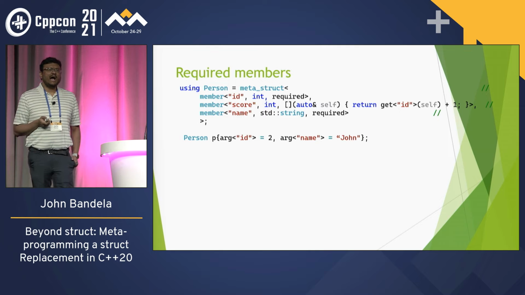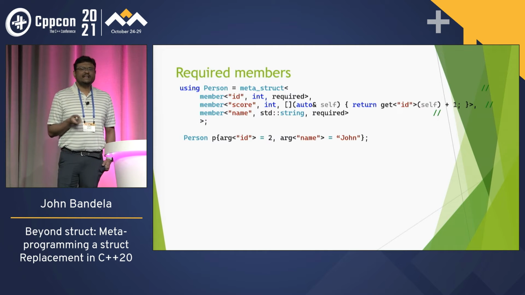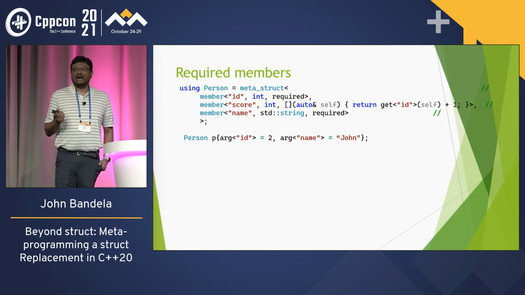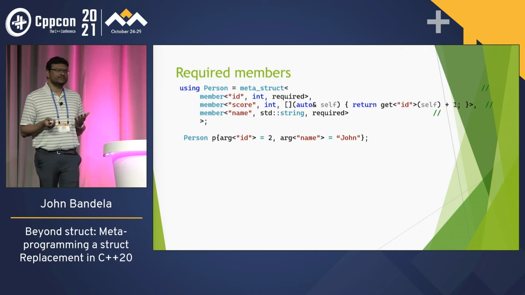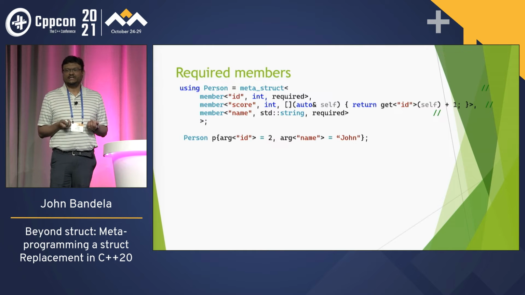All right? The other thing is required members. It doesn't make any sense to have ID and name as default. There are no good real defaults for an ID. You'd like to require them to provide it, and if not, provide a compiler error. But the other stuff, we'd like to be able to be optional.